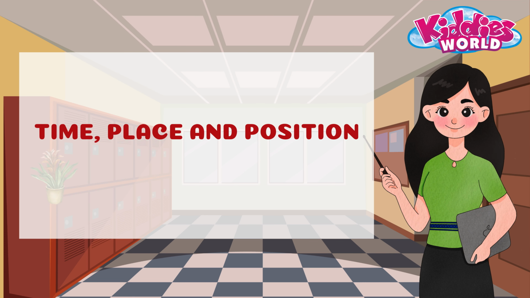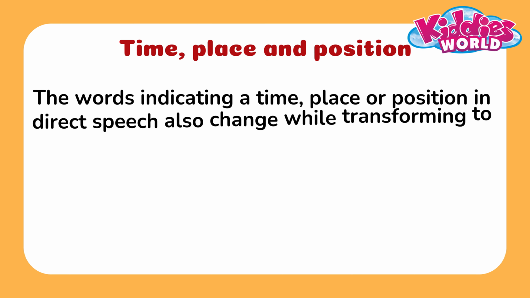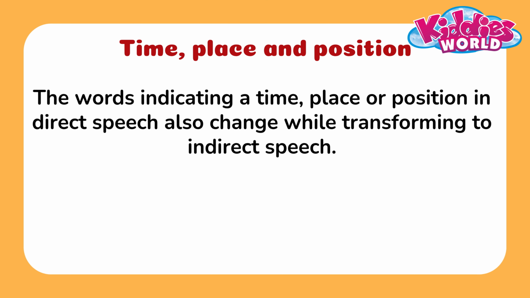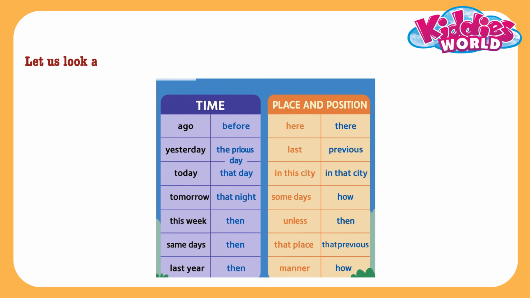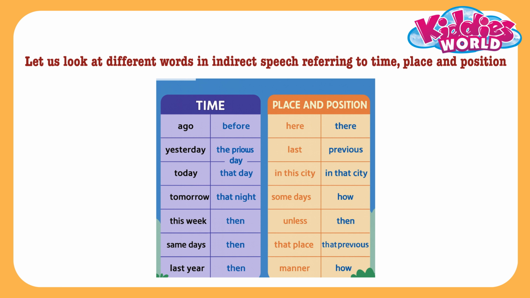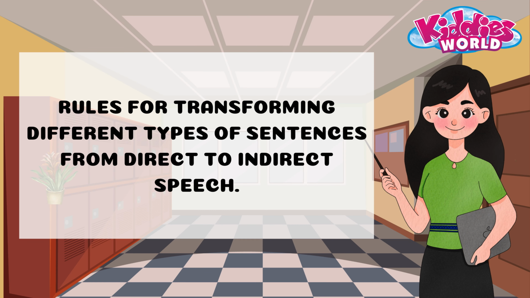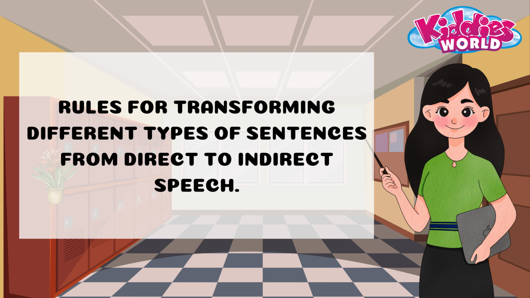Time, place and position. The words indicating a time, place or position in direct speech also change while transforming to indirect speech. Check the example. Let us look at different words in indirect speech referring to time, place and position. Rules for transforming different types of sentences from direct to indirect speech.